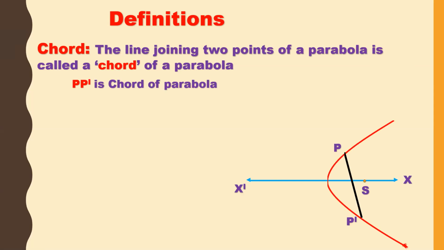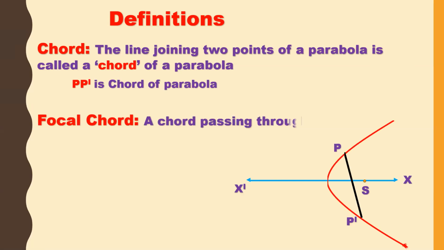Now let us see one more term, focal chord. The chord is only the line joining two points irrespective of the focus. In the chord, we are not bothering about the focus, but the next one is the focal chord. What is a focal chord? A chord passing through the focus is called a focal chord.